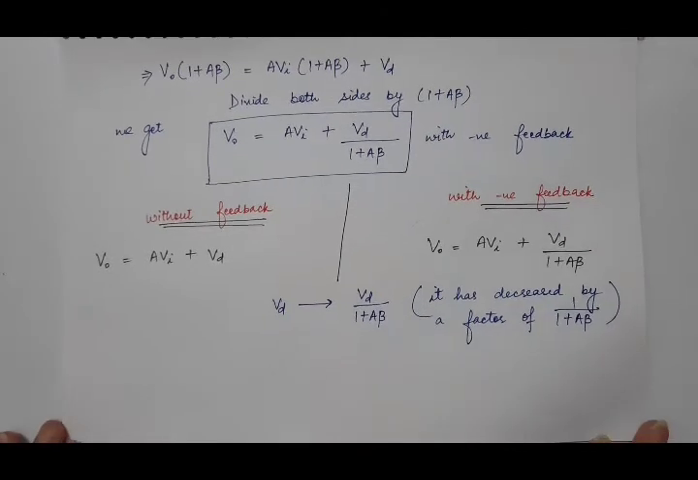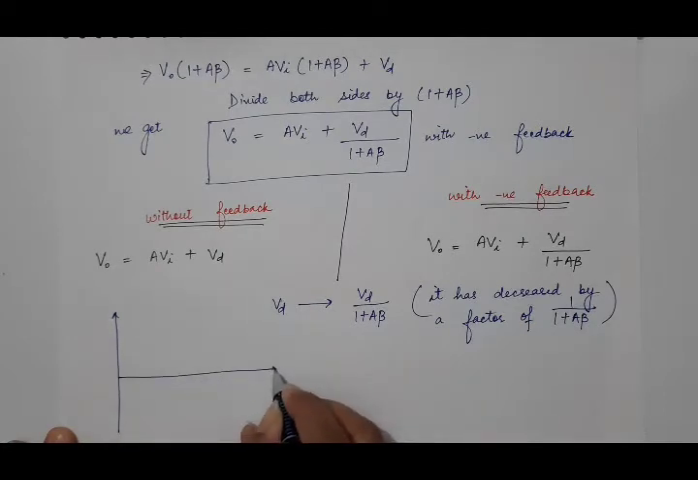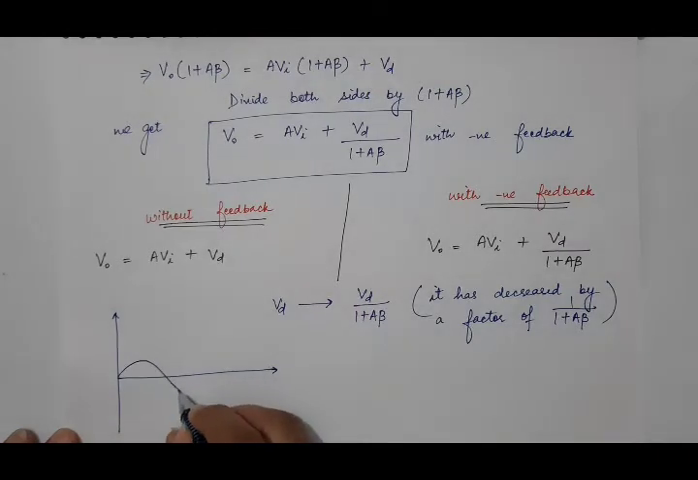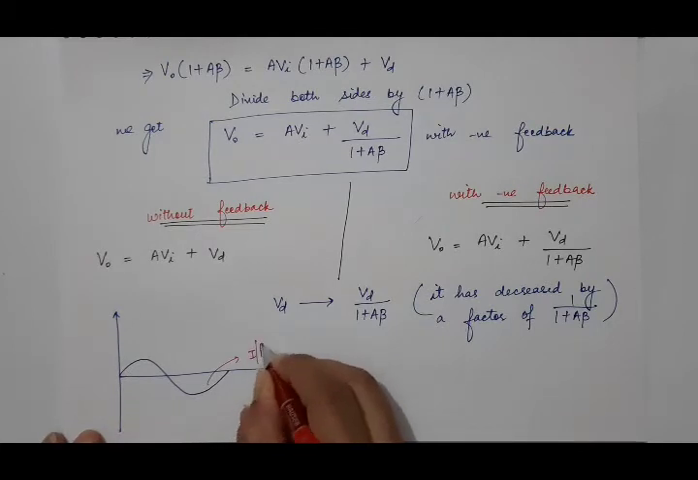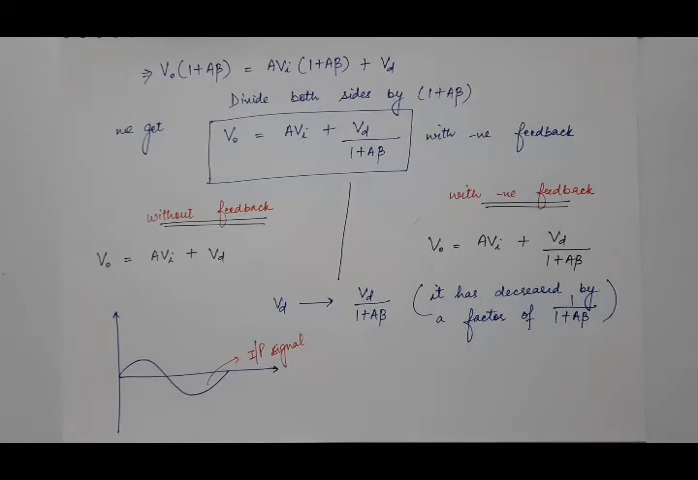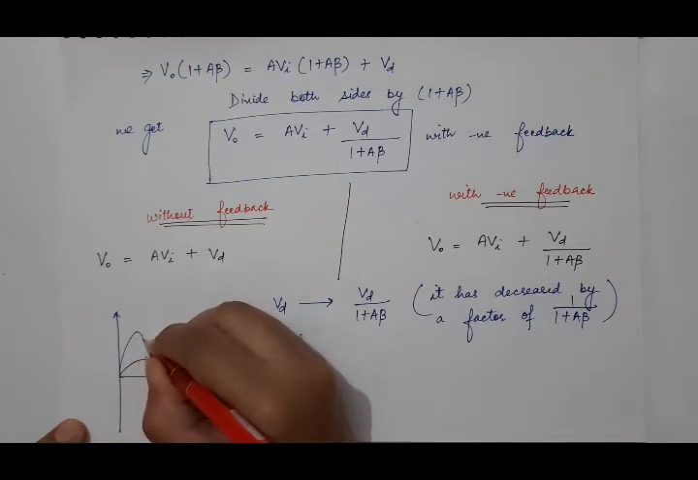So how can you see this? Suppose we are viewing the input signal waveform and output signal waveform on a cathode ray oscilloscope, and suppose this is our input signal, and after amplification we will get the output signal, and the output signal is like this. It will be amplified.